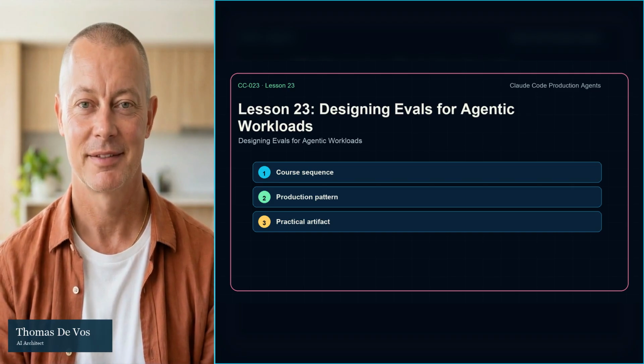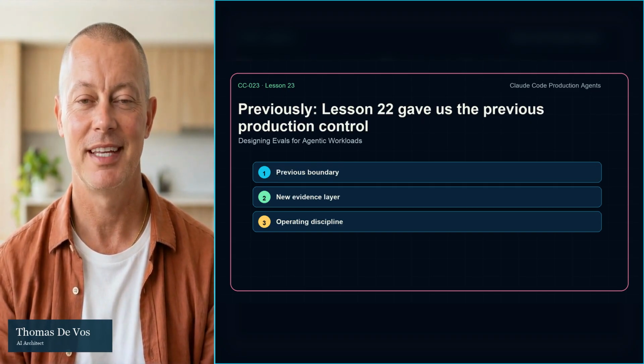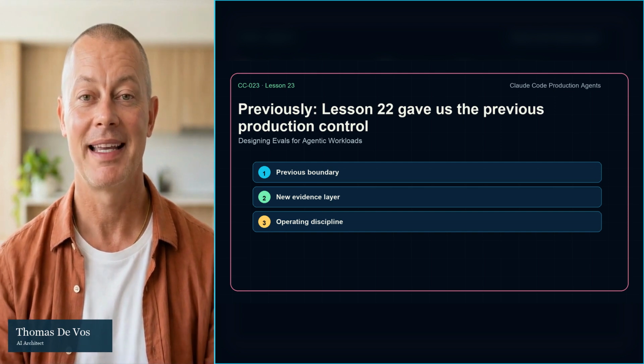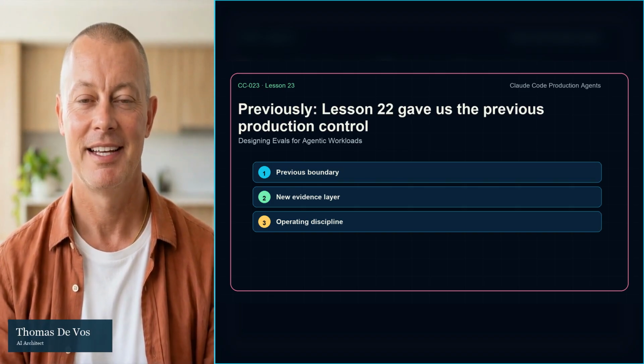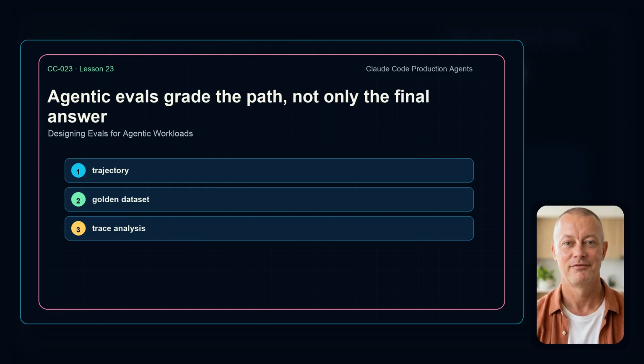We are designing evals for agentic workloads where the path matters as much as the final answer. Lesson 22 gave us the eval mindset. Now we make it agent specific. Tasks, traces, tool calls, assertions, and enough statistical discipline to avoid fooling ourselves. The core idea is this: agentic evals grade the path, not only the final answer. That means you need more than final answers. You need artifacts, traces, checks, and operating rules that let a team compare yesterday, today, and the next release.